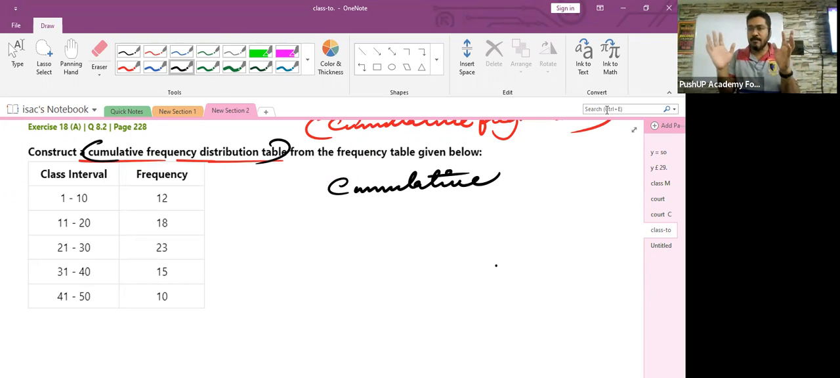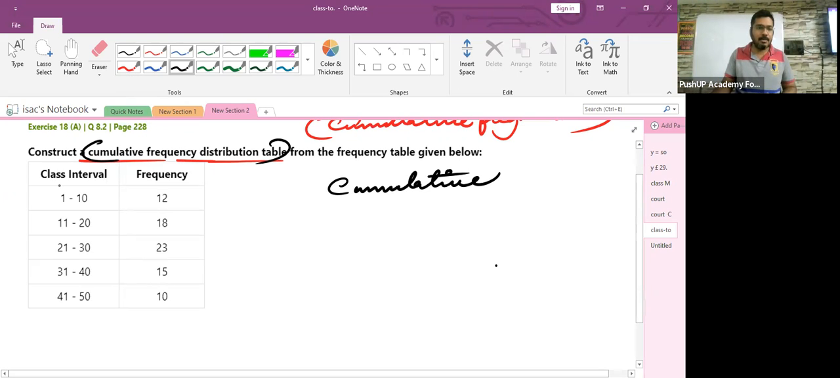So you just need to have an overview of the word cumulative, and then you can apply it in this concept of cumulative frequency distribution. Children, here they have given you the class interval 1 to 10, 11 to 20, 21 to 30, and so on. I do agree that this class interval is discontinuous. No problem.